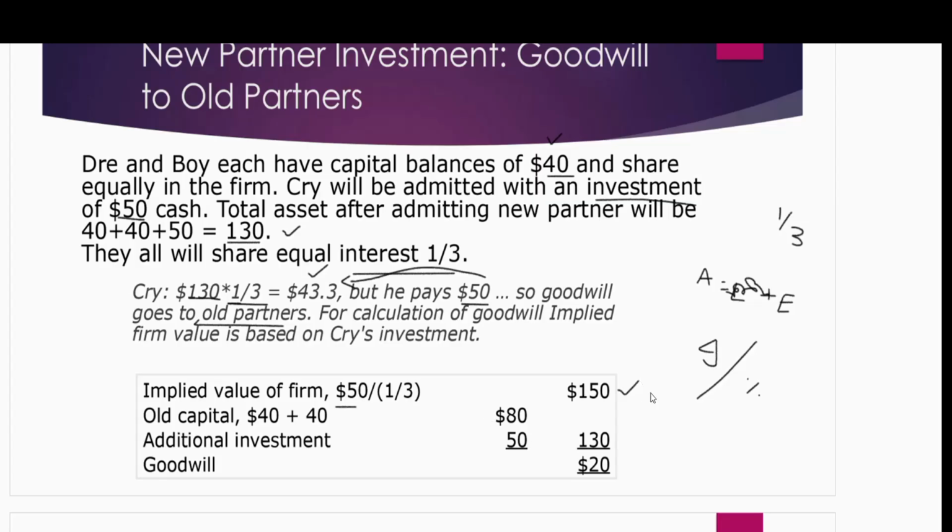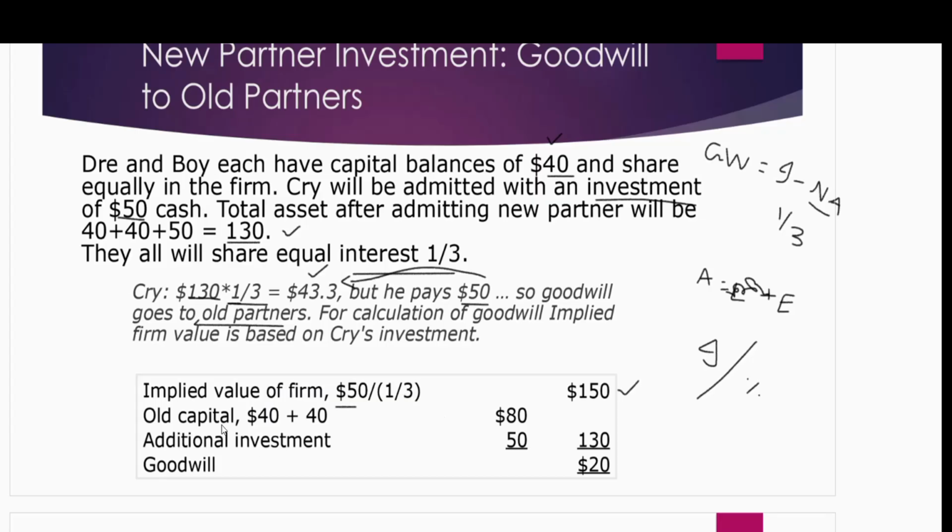The goodwill is, if you remember the formula from the business combination for the calculation of goodwill, goodwill was equal to implied fair value minus net assets, right? In this case we don't have any liabilities, so basically assets are net assets.